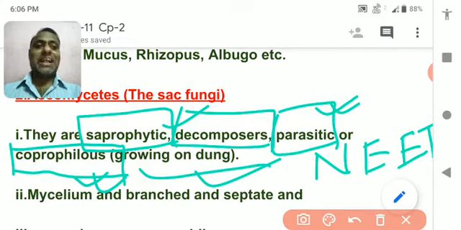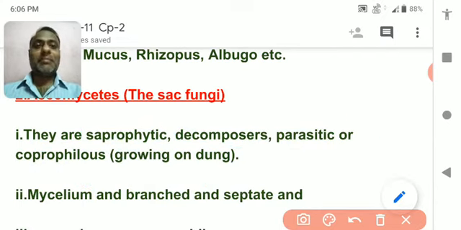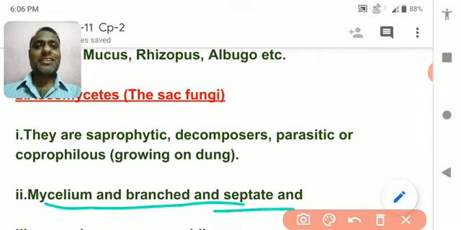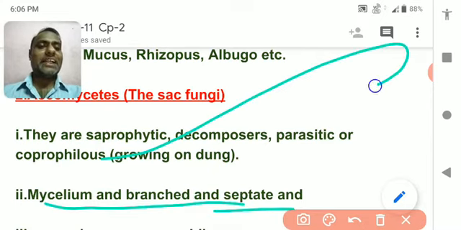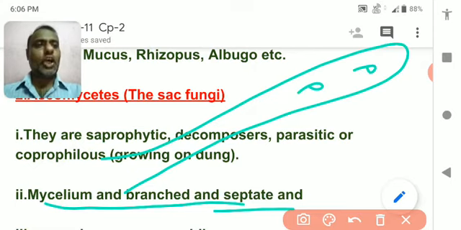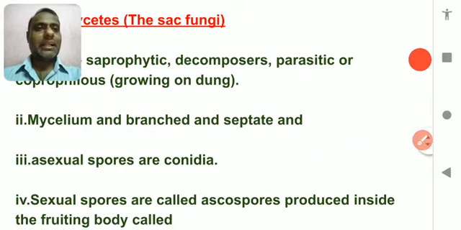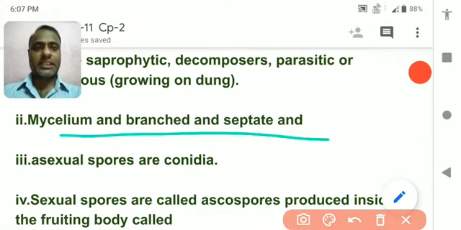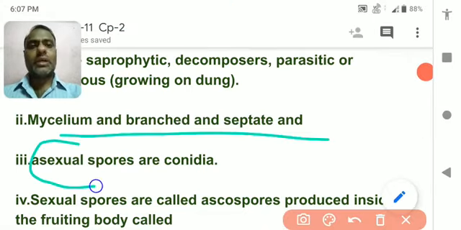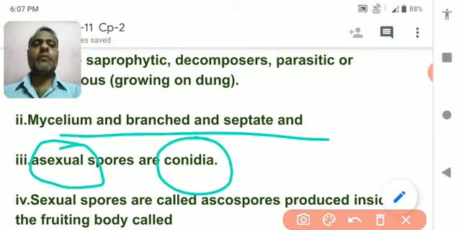The mycelium is branched and septate. Just before, I told you that if a mycelium contains lots of nuclei and is not separated, that is called the coenocytic condition. If it is separated, then it is called septate. Septate or coenocytic condition, understood? Next, asexual reproduction is by spore formation, and these spores are called conidia.